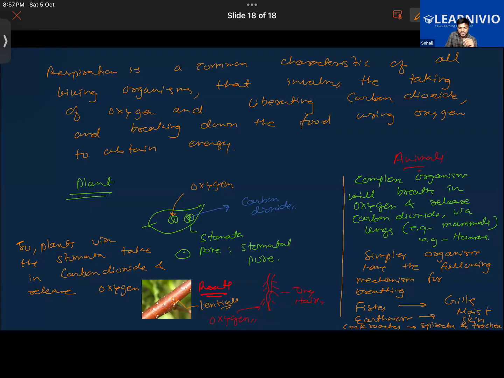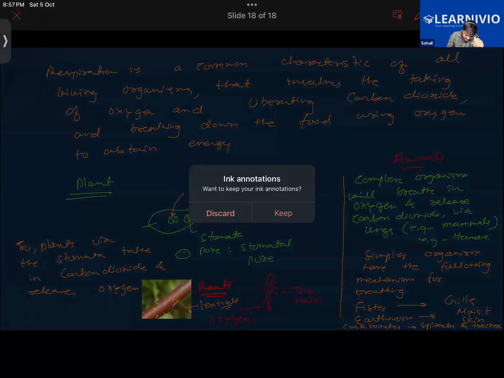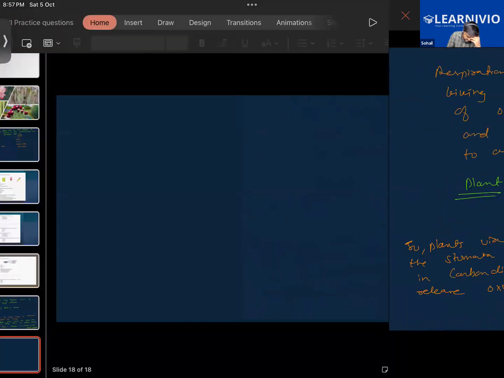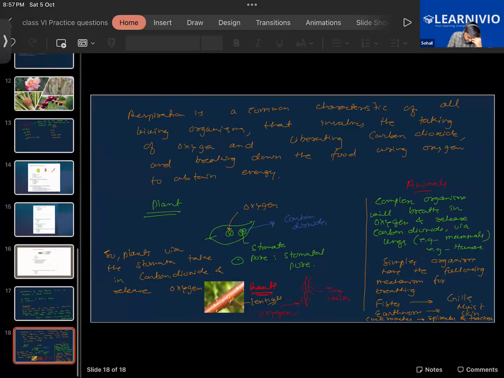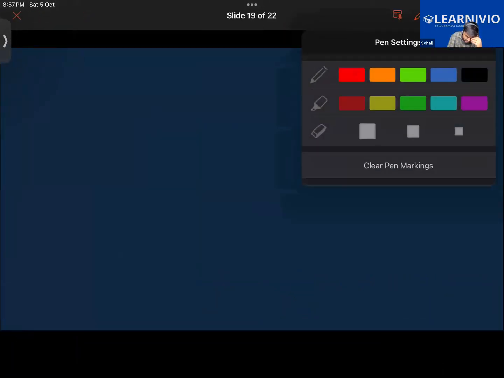The next part of the question was that we had to discuss the stimuli as well. Talking about the stimuli in context of plants and animals, one of the common characteristics of living organisms is that they respond to changes in their surrounding, basically the stimuli in the surrounding.